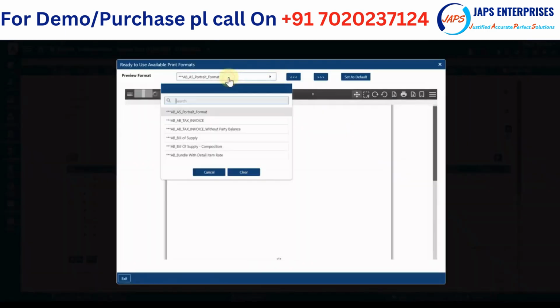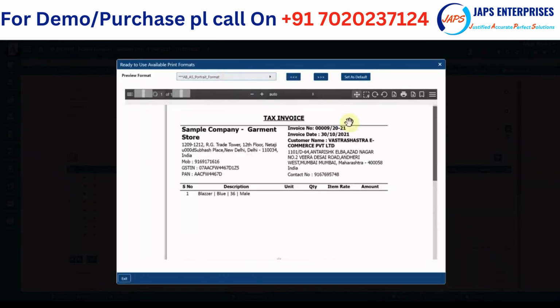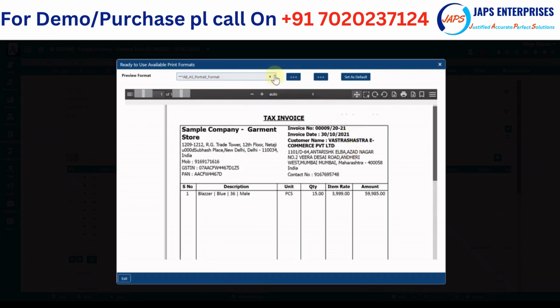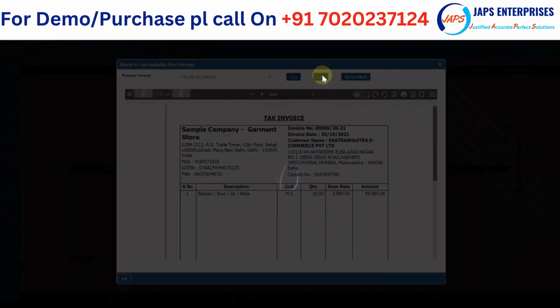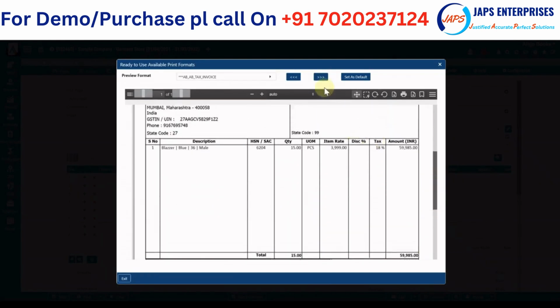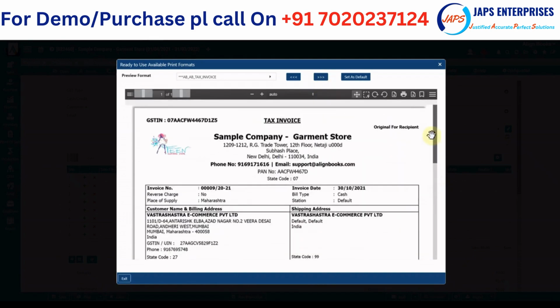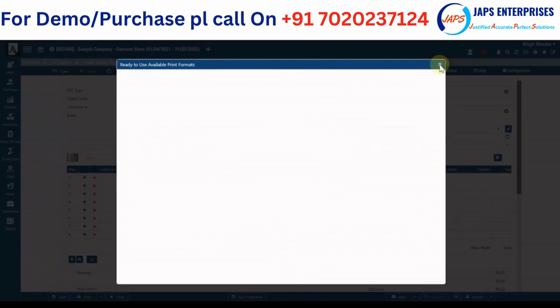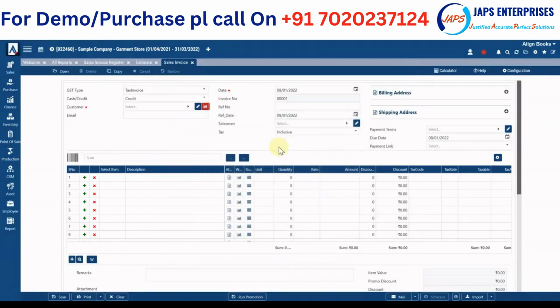If you want to see which format is suitable, even that facility is provided. You simply select the format here and it will show you the different types of formats available. For example, if I click on next format, you'll get a preview of the next format available. These are the standard formats. You keep on clicking next and you will be able to see them, and whichever format suits you, you can simply set as default, and that will be used while generating an invoice. Automatically the invoice will be printed in this format. Even at that time, you have the option to select which format you want to print.